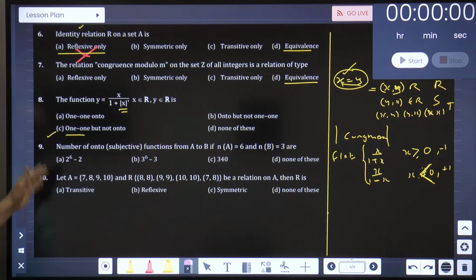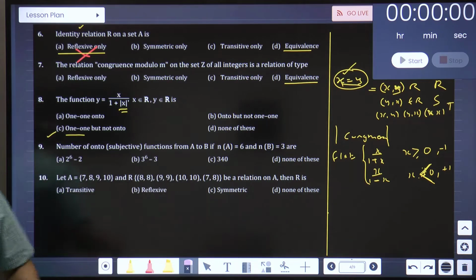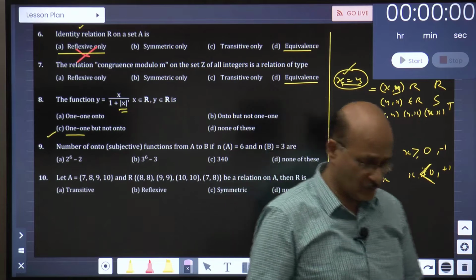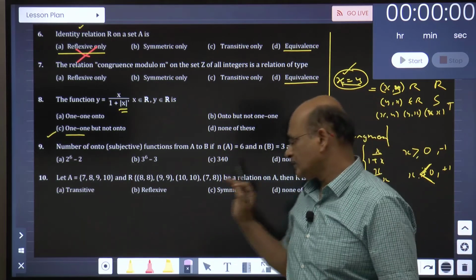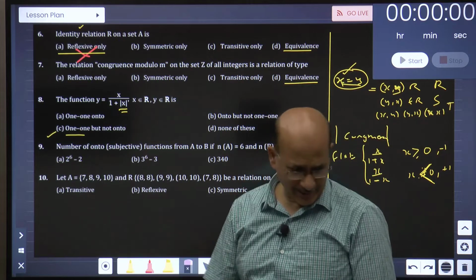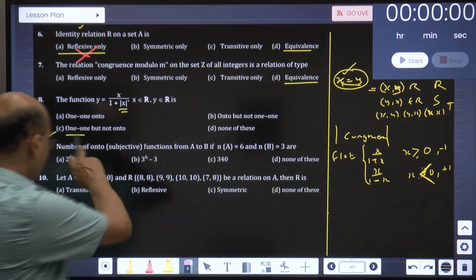Next one, number of onto functions from A to B. Now, if you see the note which I gave you, it is a small note, you want to do it. Now, I had written some formula here. Now, one second, I am going to write this sum.